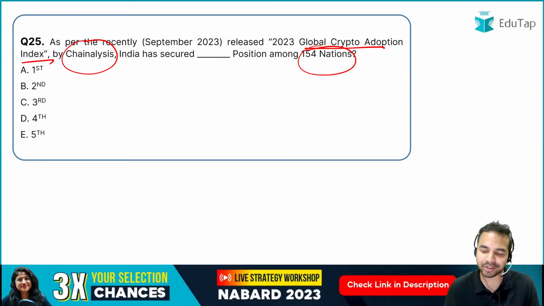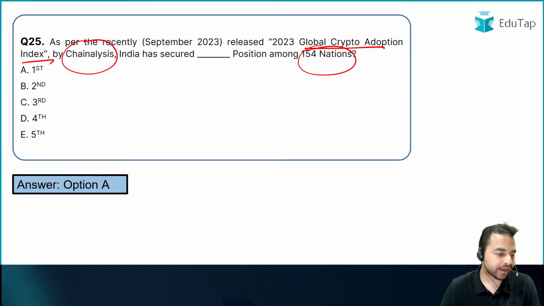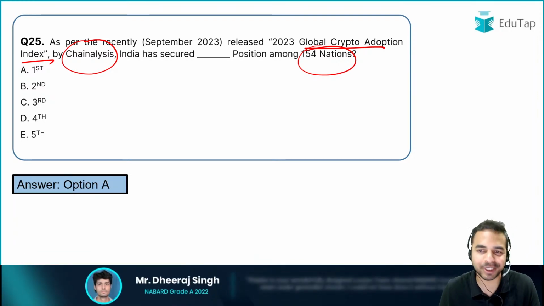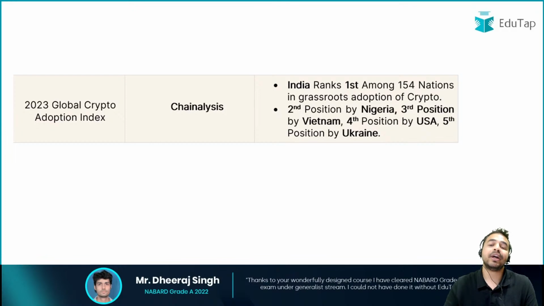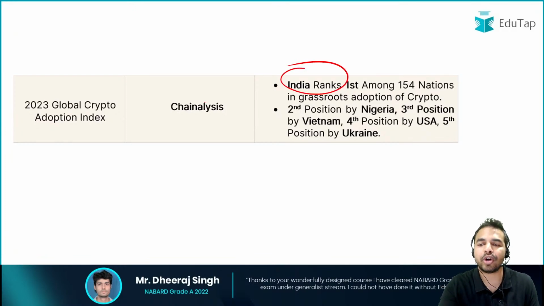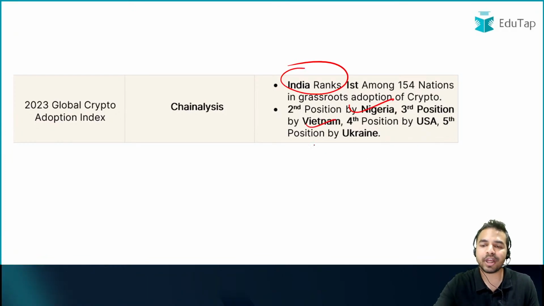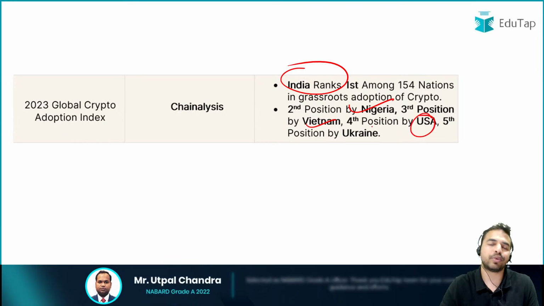So what is the right answer to this question? The right answer is basically India was on the top in this particular ranking. You can see here that India was on the top. It was followed by Nigeria on the second, Vietnam on the third and USA on the fourth position, followed by Ukraine on the fifth position.